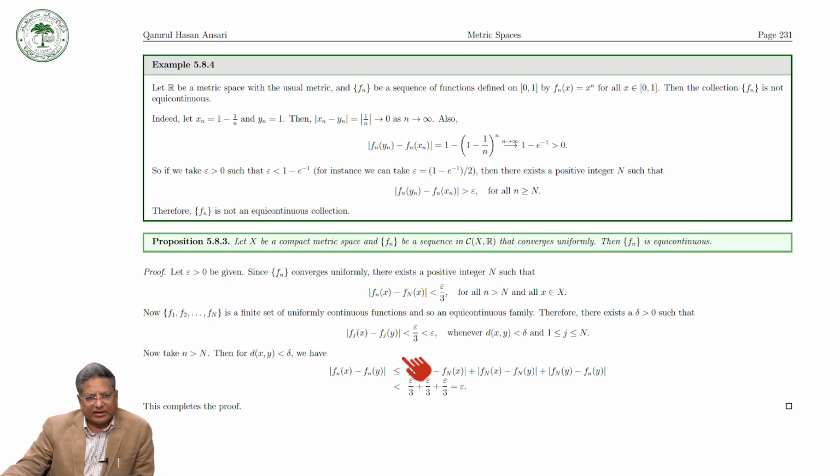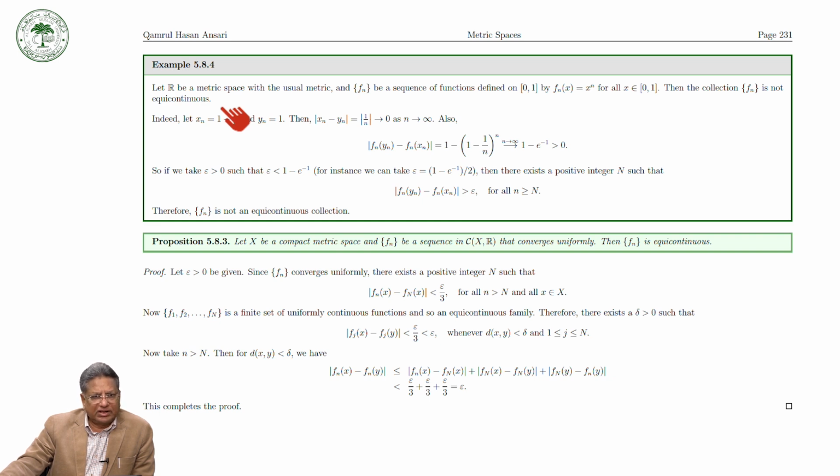Take another example of a collection of functions which is not equicontinuous. How can we see this? Let's take again R with the usual metric and Fn be a sequence of functions defined on the closed interval [0, 1] as Fn(x) equal to x raised to the power n for all x in the closed interval [0, 1]. Then the collection Fn is not equicontinuous. Why is it not equicontinuous?